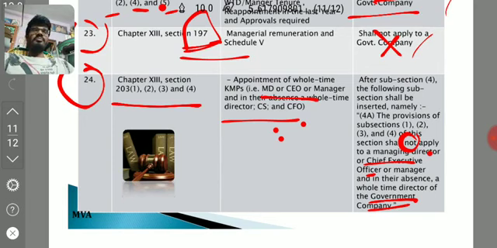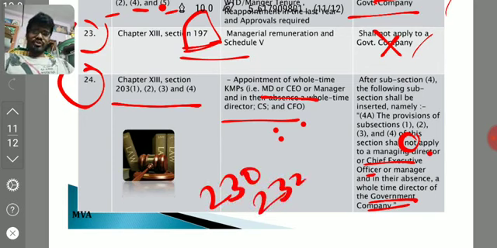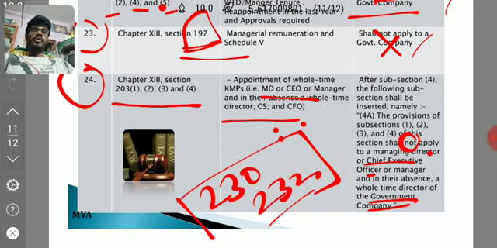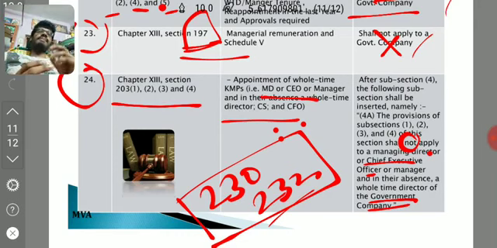And coming to one more place, we can see sections 230 and 232. Sections 230 and 232 relate to compromise, arrangement, mergers and amalgamation. In that particular section, if any person has to make an application, it shall be made to the tribunal. If it is a government company, such an application for compromise, arrangement or merger shall be made to the central government. In that section, the word tribunal has been replaced with central government if it is a government company.